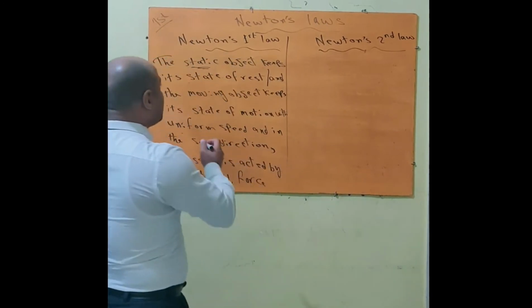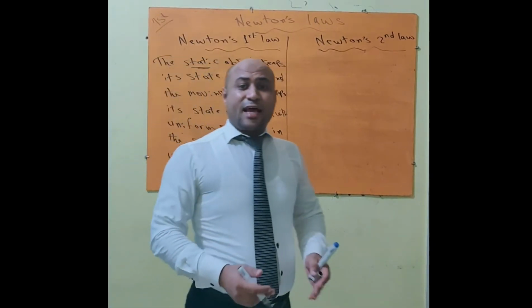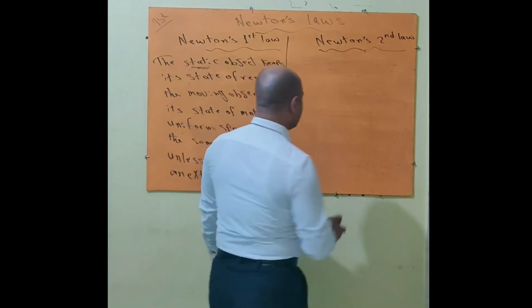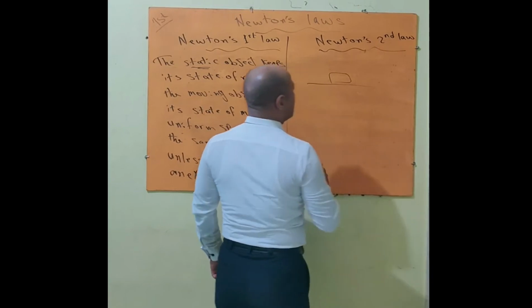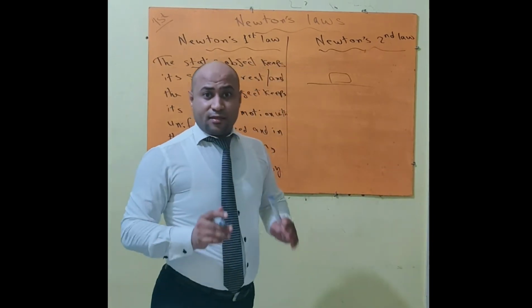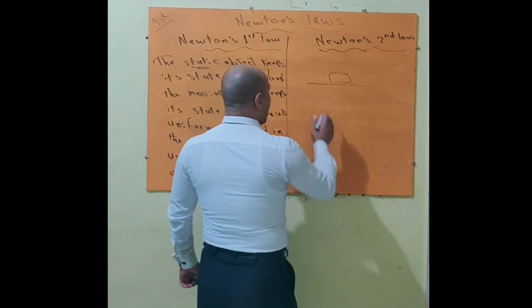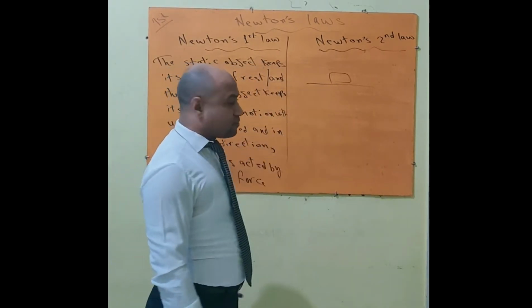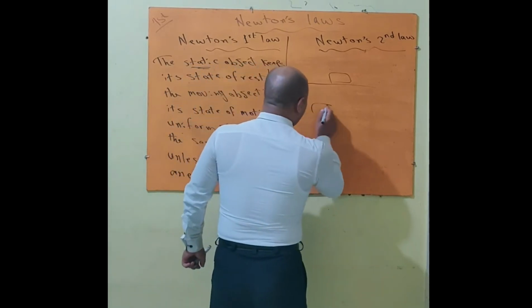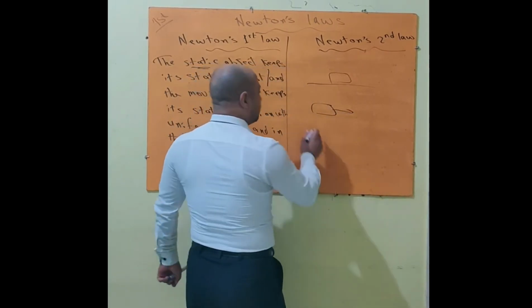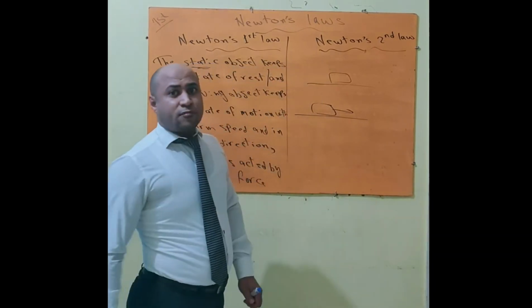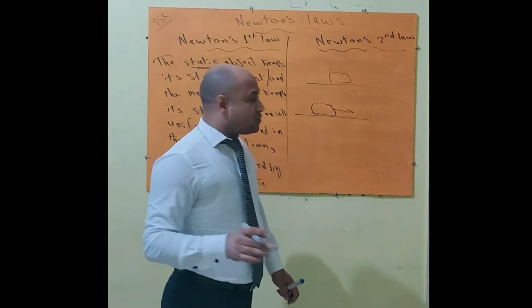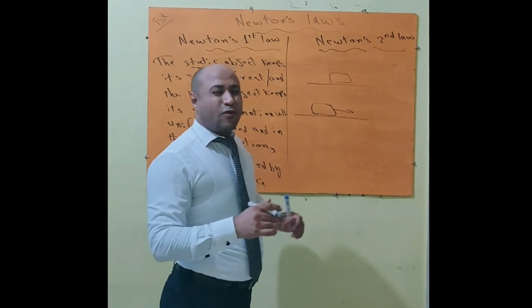In this law, Newton says that if there is no force acting upon an object, the object's state doesn't change. What is meant by object state? Newton says that if there is an object that is at rest and no force acts upon it, it keeps its state, it remains at rest. And the moving object with uniform speed, for example a moving car that moves with uniform speed, moves with uniform speed because the resultant force that acts upon it equals 0.